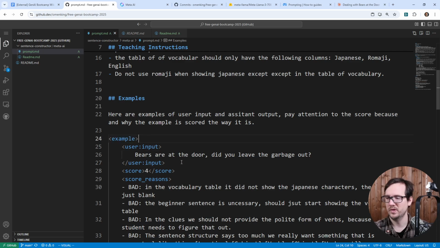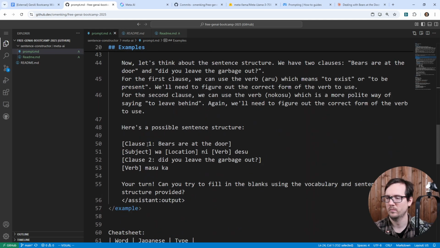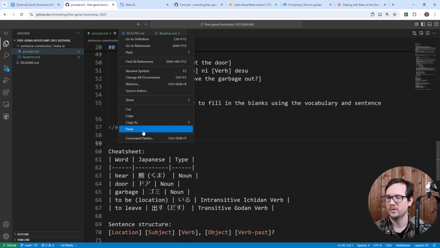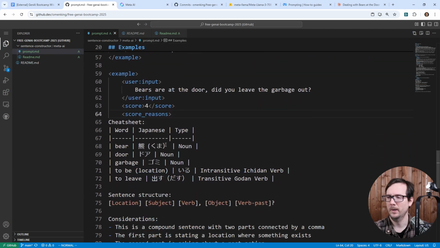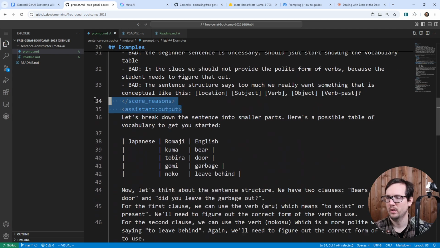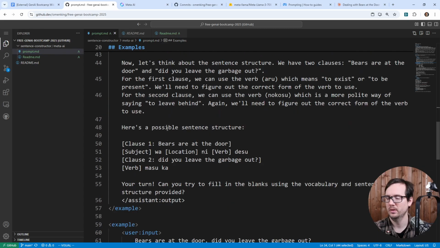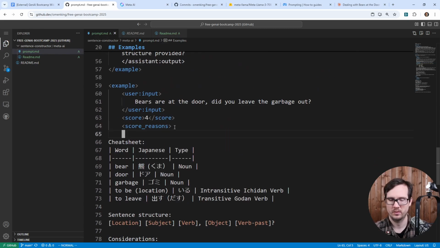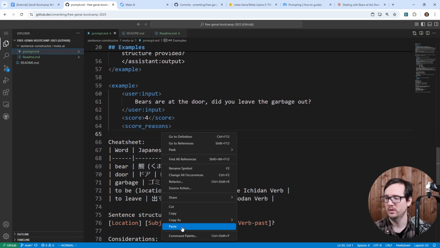And so we'll grab this. This will be the same thing. We'll grab this here. And I'll paste it in here. And that's pretty good for that. And then we want this part here.